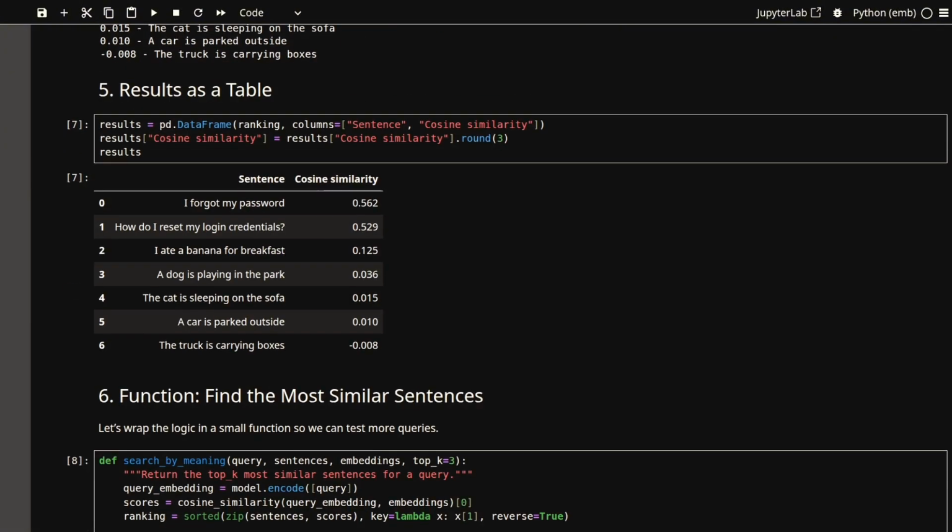And now we see the result. The most similar sentences are the ones about passwords and login credentials. Not because they share the exact same words, but because they live close to the query in meaning space. This is the key idea behind semantic search. Instead of matching exact words, we are matching meaning. And that's why embeddings are so useful. They give us a mathematical way to compare meaning.